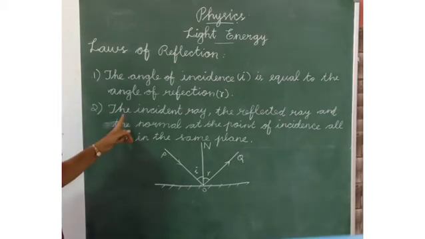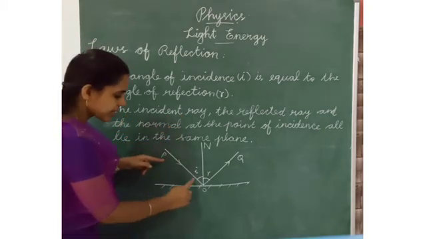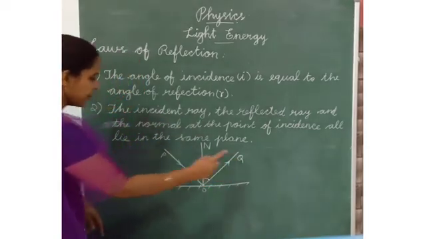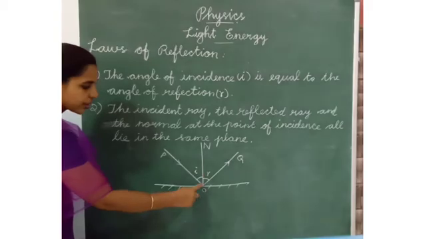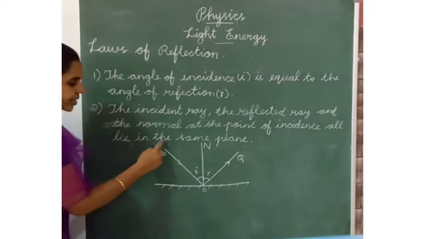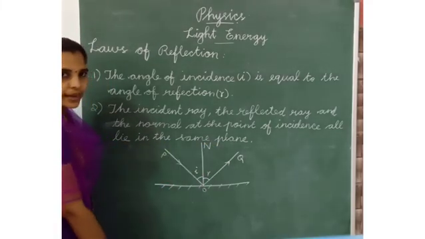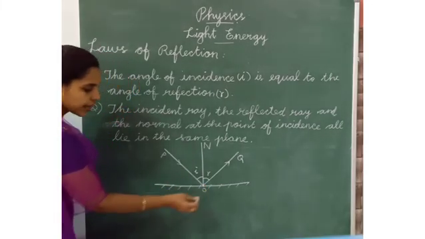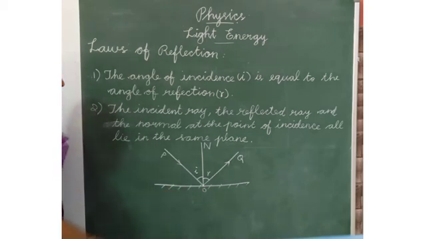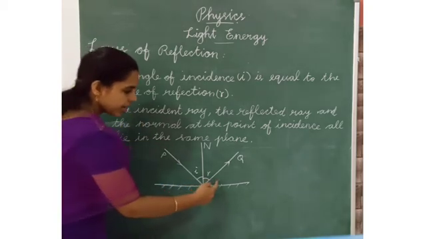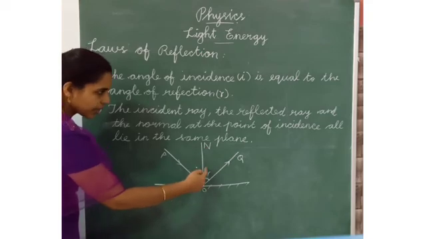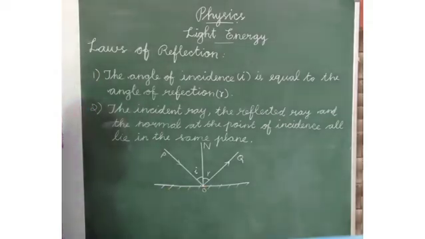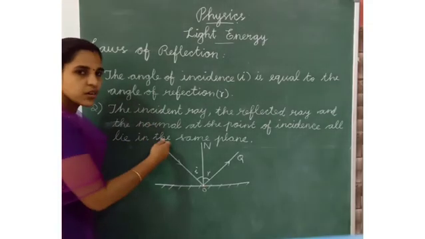Then the second law. This is the incident ray PO. The incident ray, the reflected ray and the normal at the point of incidence all lie in the same plane, meeting at one point. This is the incident ray, the reflected ray and the normal at the point of incidence, all lying in the same plane. These are the two laws of reflection.